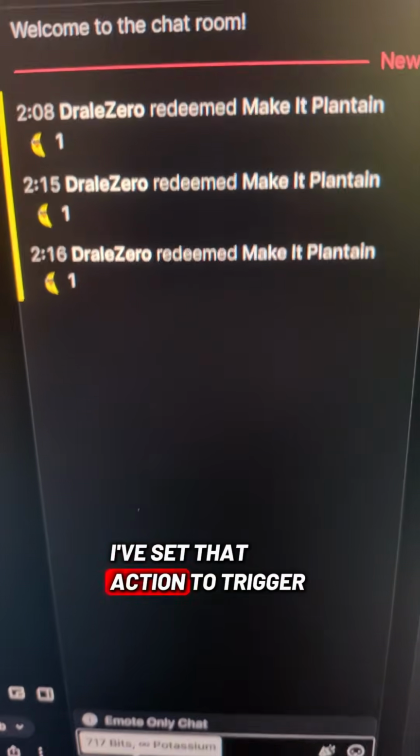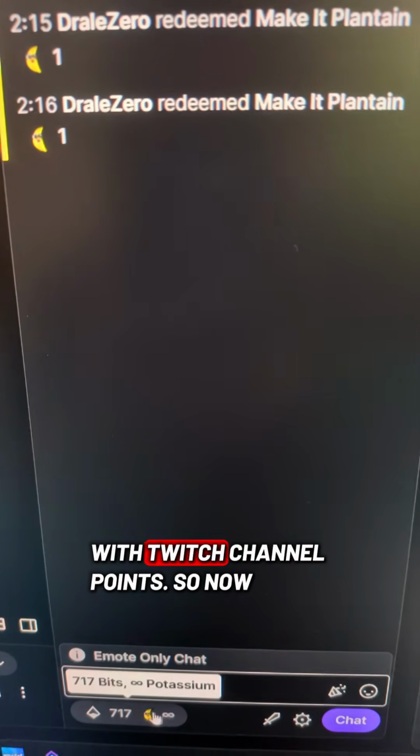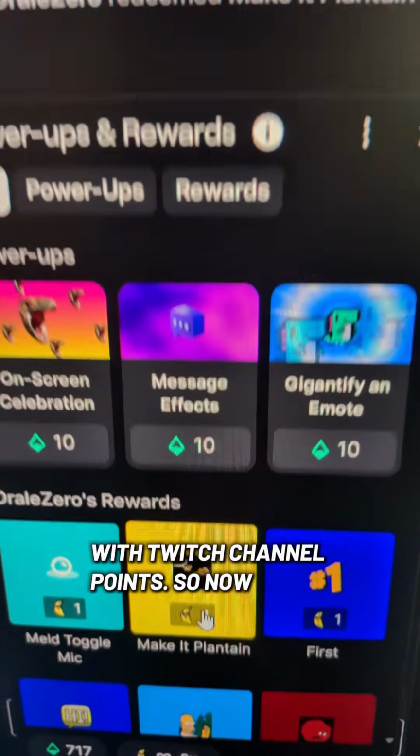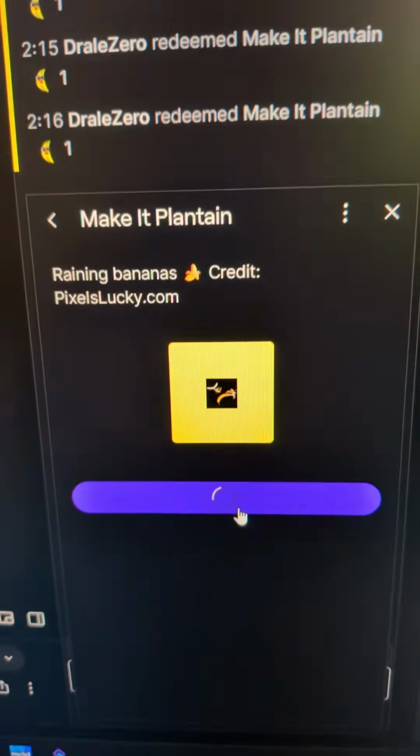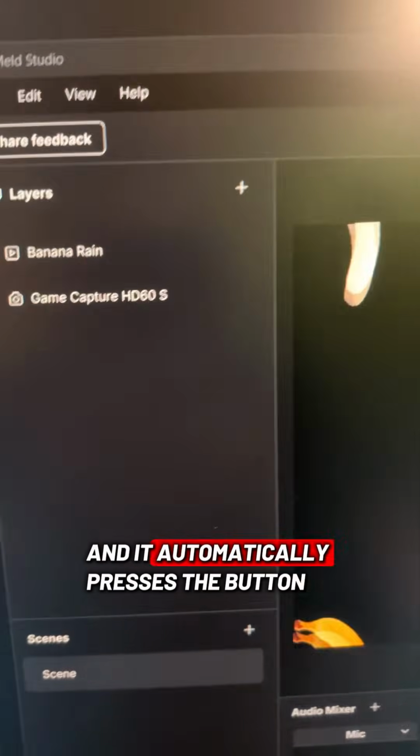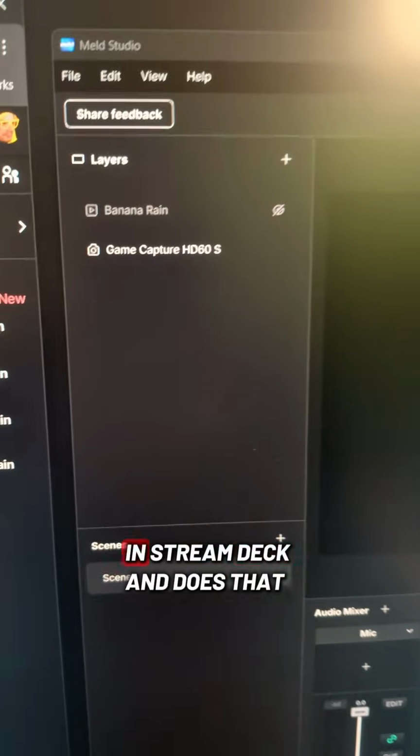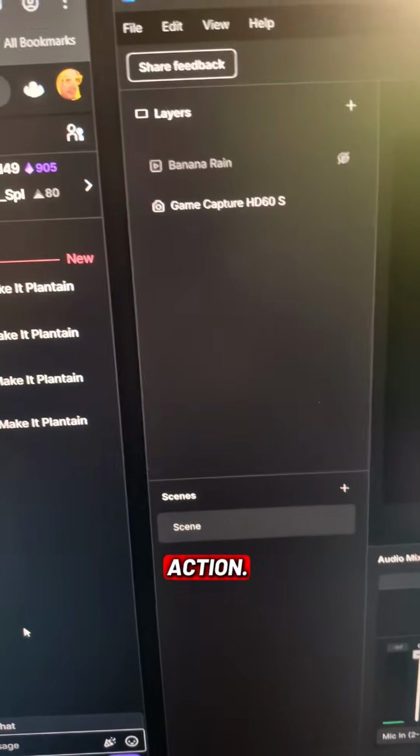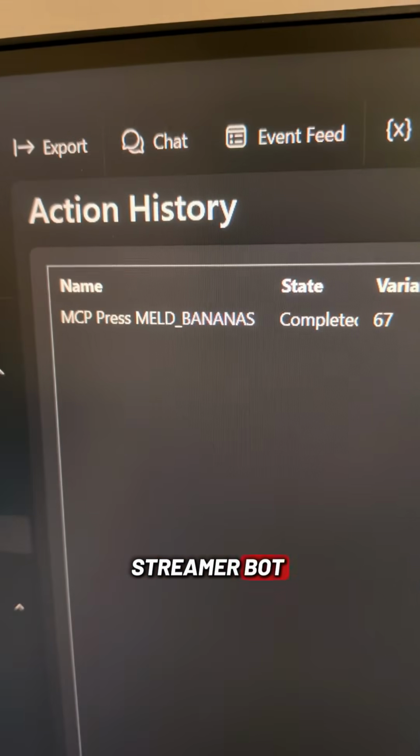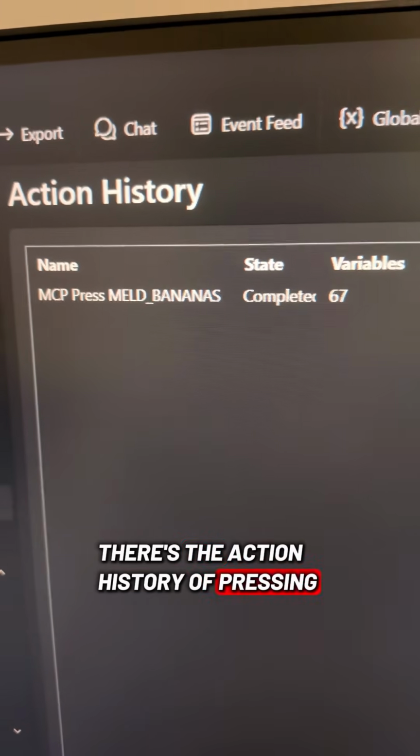I've set that action to trigger with Twitch channel points, so now I redeem it, and it automatically presses the button in Stream Deck and does that action. And you can see here in Streamerbot, there's the action history of pressing the button.